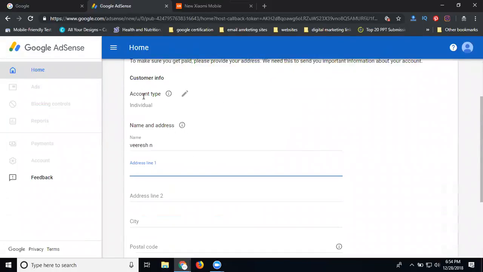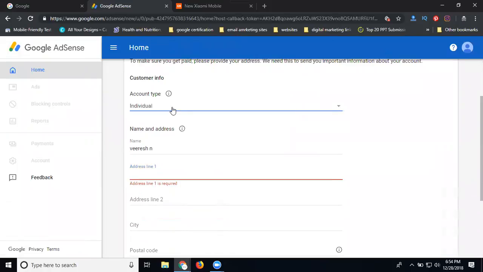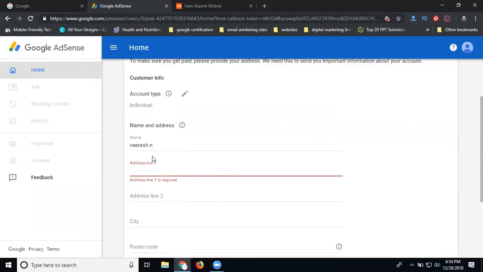Now for account type, there are two options: individual and professional. I'm not selecting professional or business; I'm going only for individual purposes. If you go with business, they ask for the GST number, so you can go with individual. So I'm writing the address here. Anytime you can change your address.